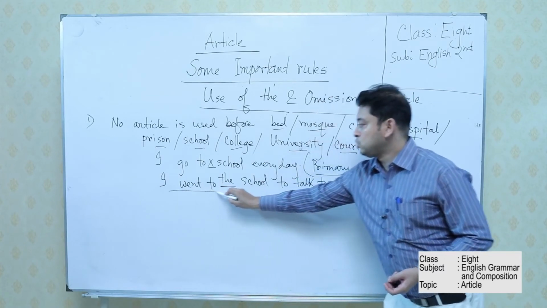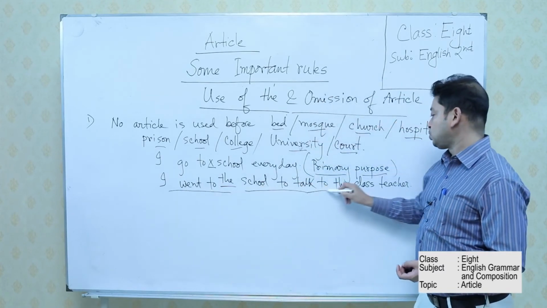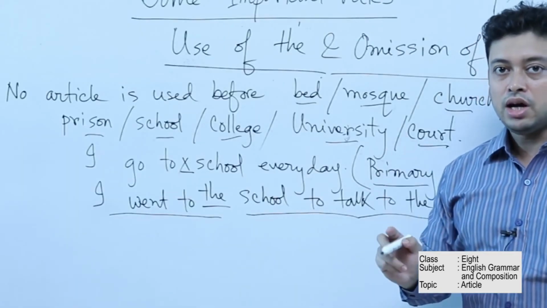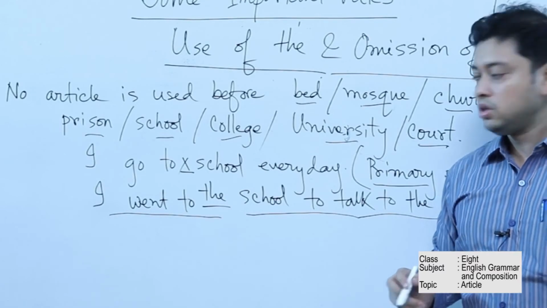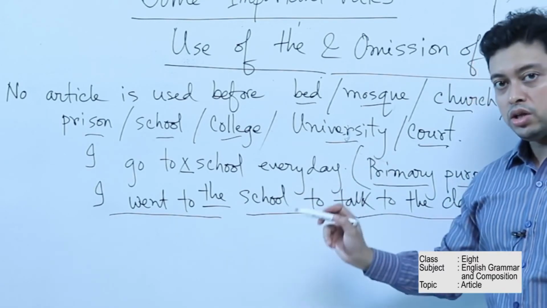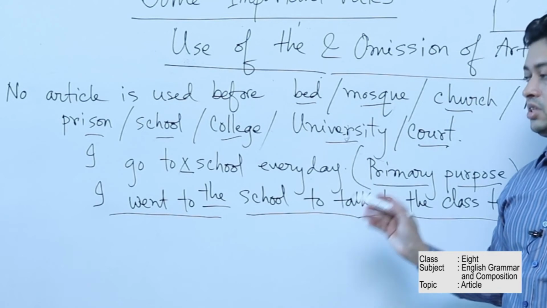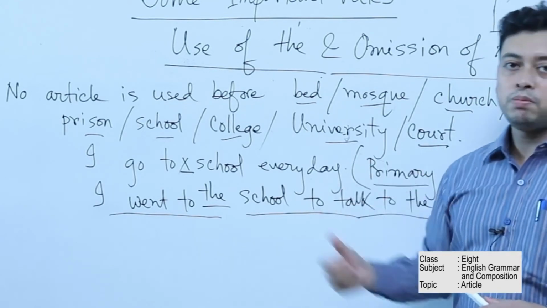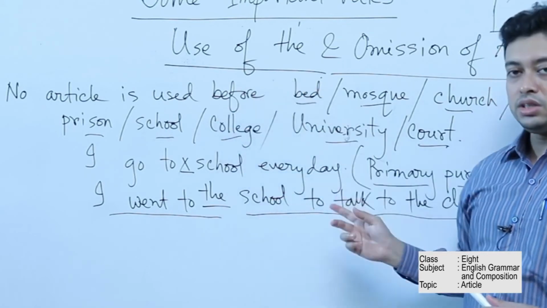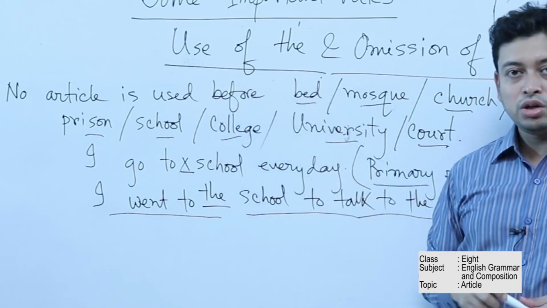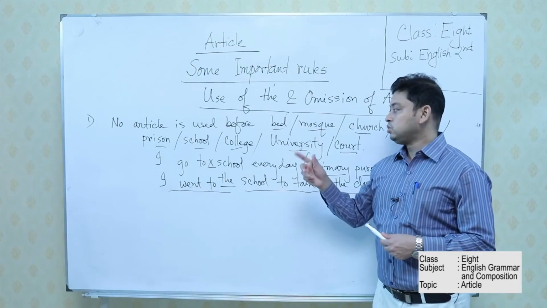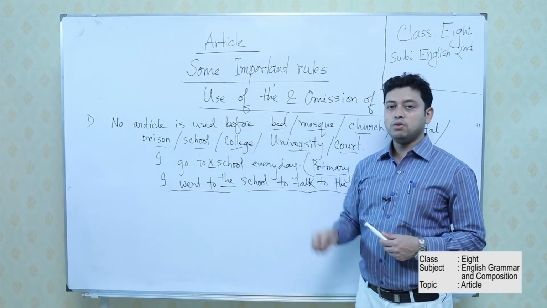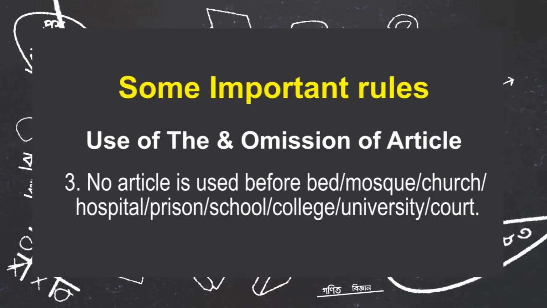But example number 2: I went to the school to talk to the class teacher. That means I am going there for a particular reason. I am not a regular visitor of school. I am going there only to talk to the class teacher. That means I have a special purpose. So if there is a special purpose, you can use an article before this. If there is a very usual reason, a primary purpose, then we cannot put any article before this kind of word. That means we have to put a cross.